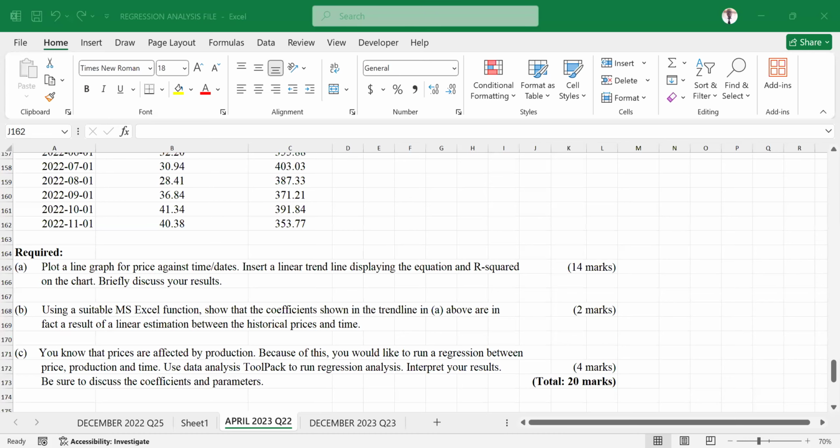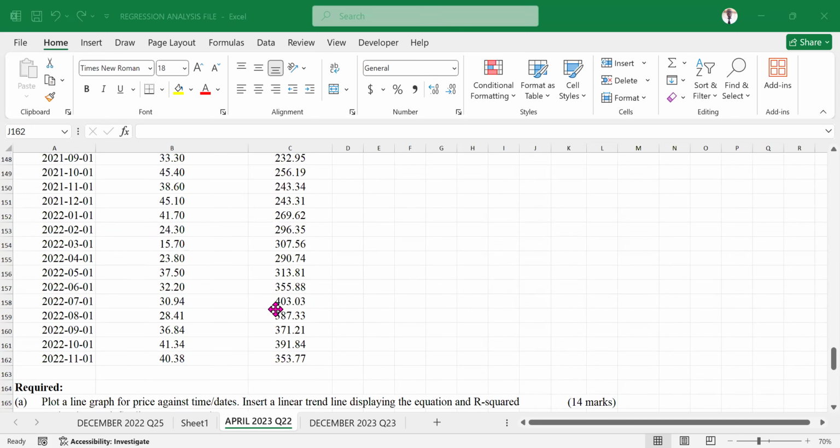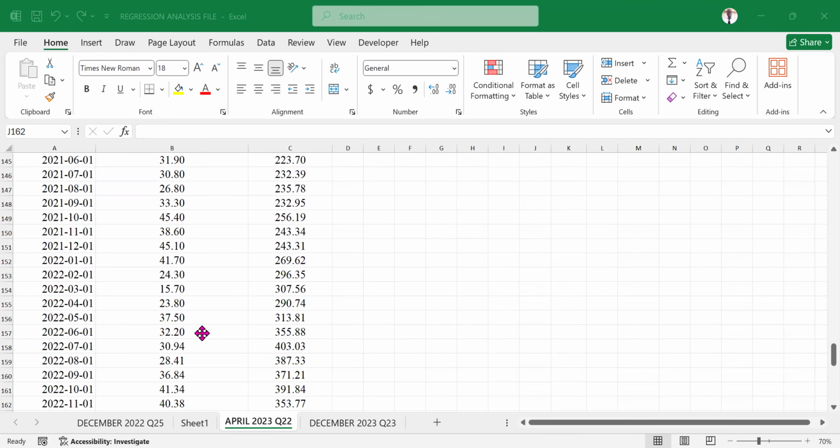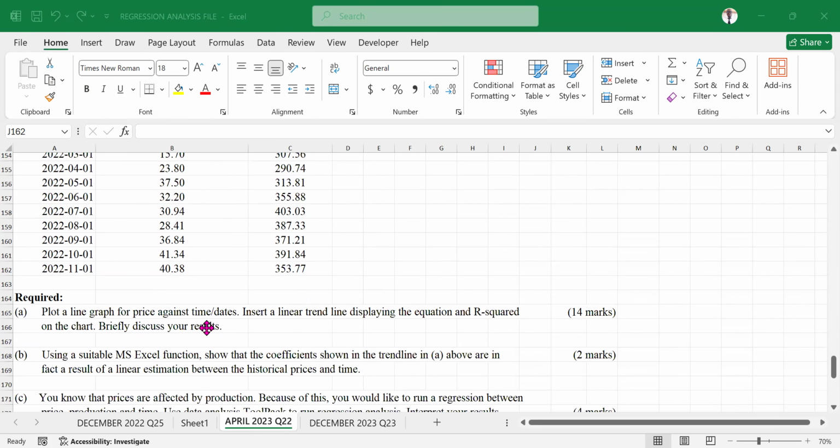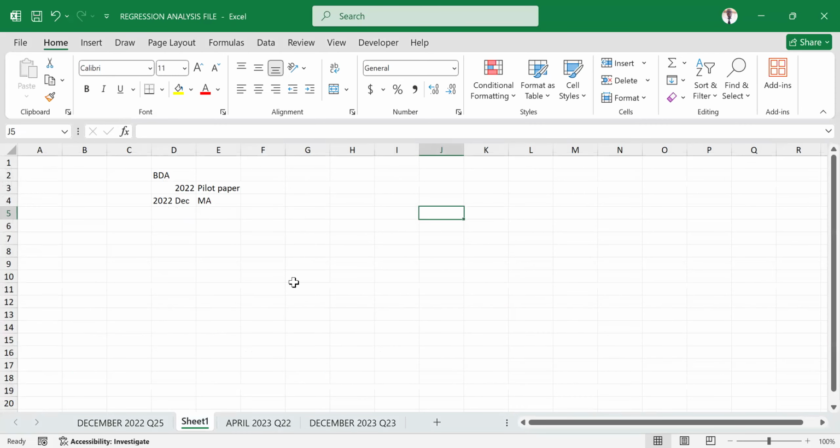How best you can remember the concepts that you covered. Now, just a very slight reminder, because whatever we want to do in this question number 22 of April 2023 is something that is not difficult. It is very easy with the right concept. If you have the concept in mind, I tell you guys, it will be a very easy ride. Now, I want us to remind ourselves of the concepts.